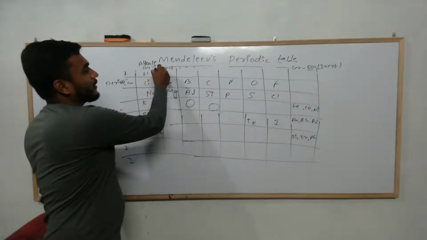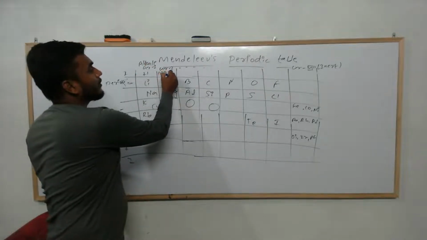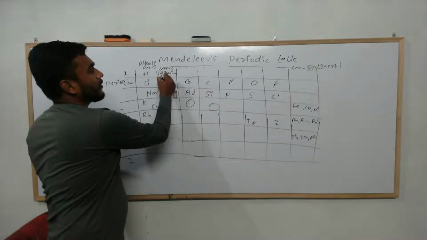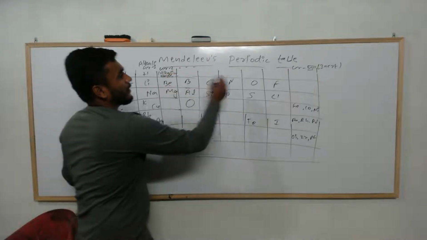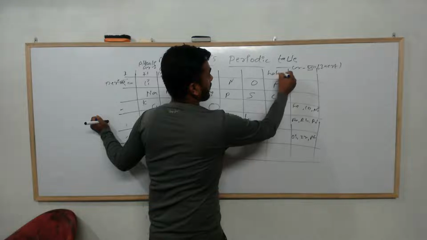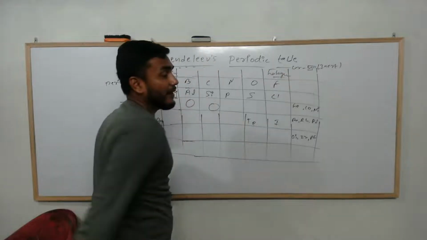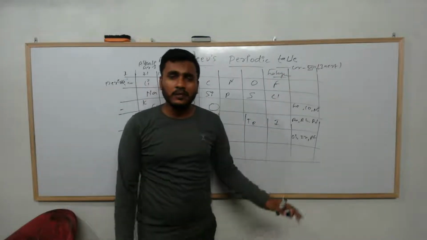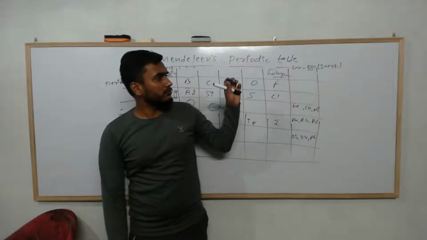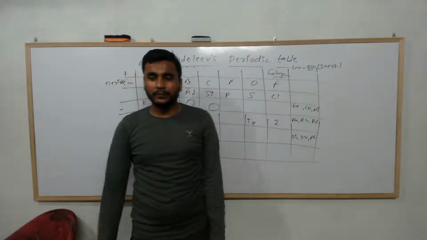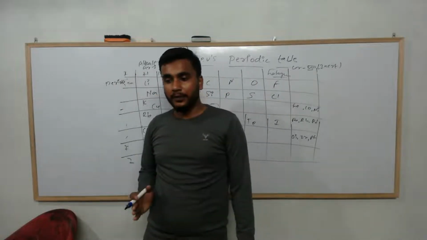First group type alkali, second group type alkaline earth metals, and here halogen. So essentially he named the groups as well. So these are some of the very good merits of Mendeleev's periodic table. That is the good part of Mendeleev's periodic table.